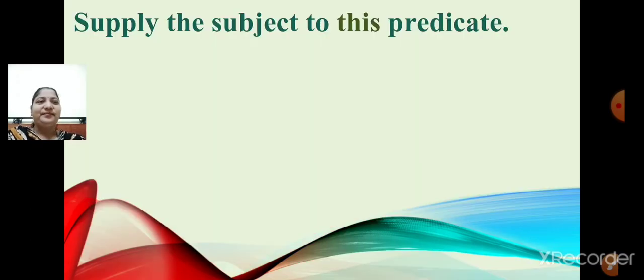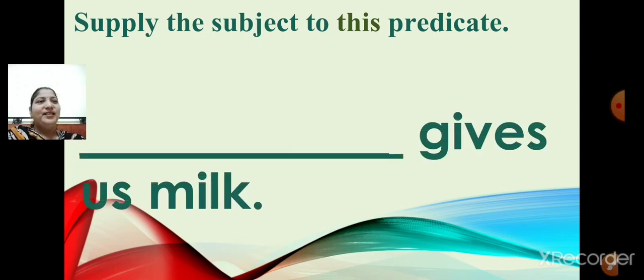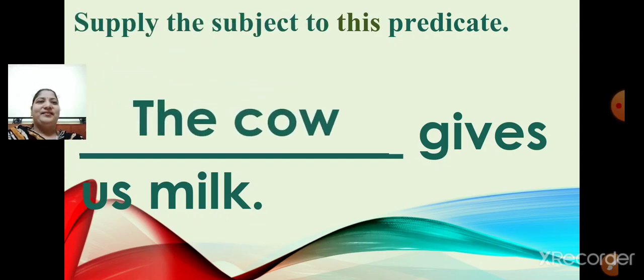Next. Dash gives us milk. Children, who gives us milk? Yes, you are right. The cow gives us milk. So, let us write the subject, the cow. The cow is the subject, gives us milk is the predicate.